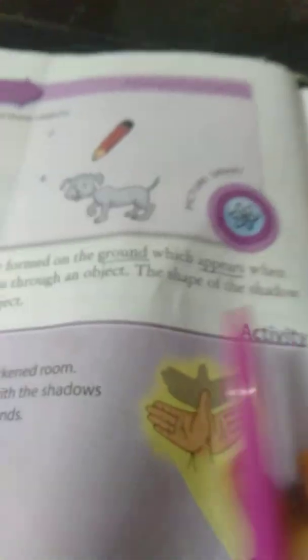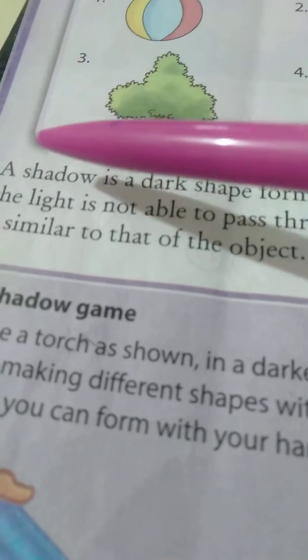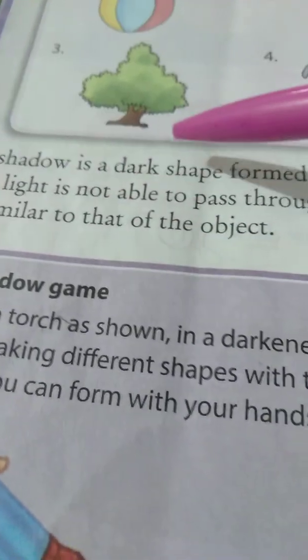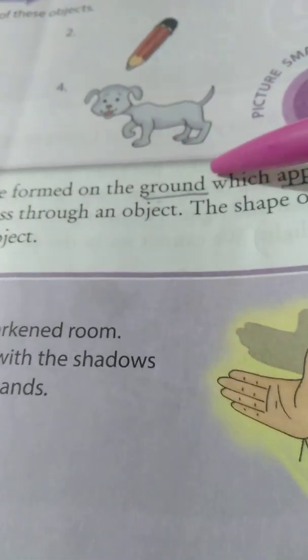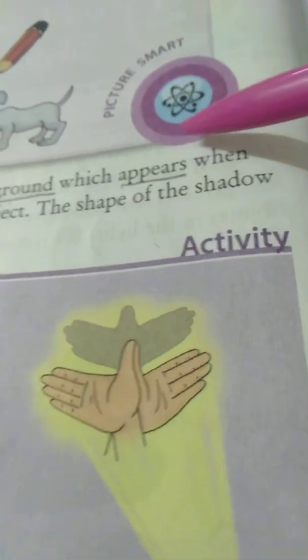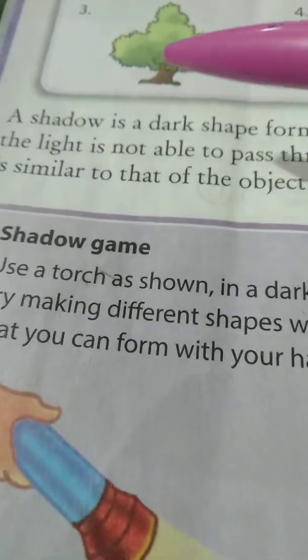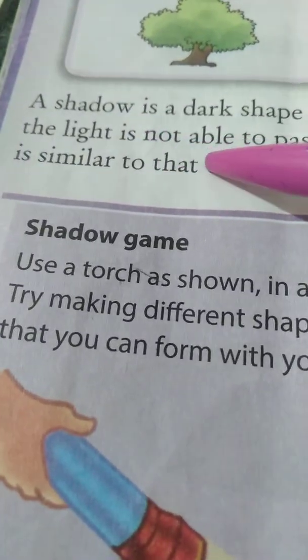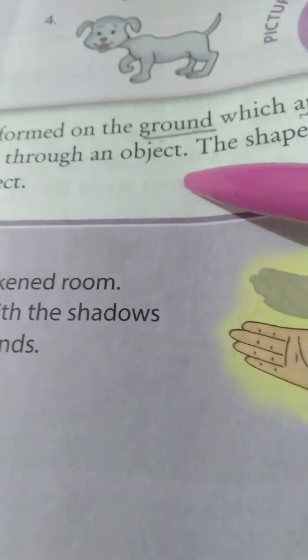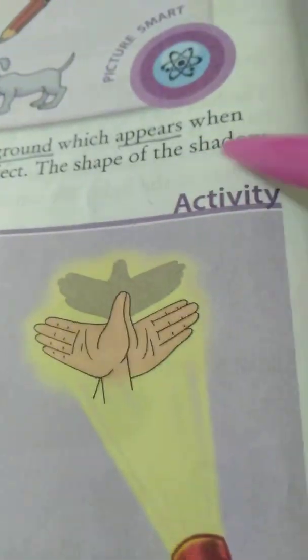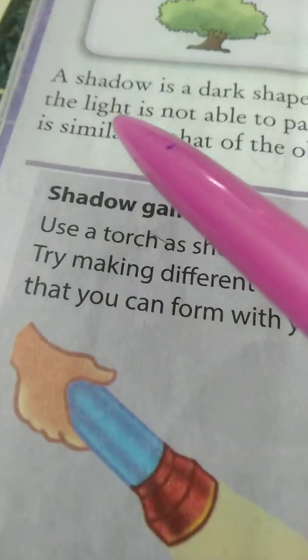Turn the page, all of you children. Be ready. A shadow is a dark shape formed on the ground which appears when the light is not able to pass through an object. The shape of the shadow is similar to that of the object.